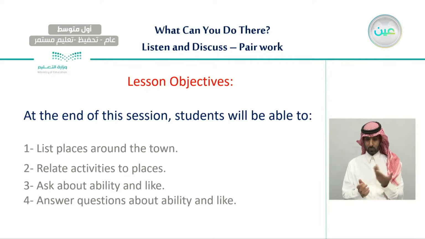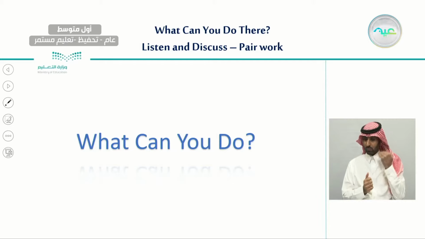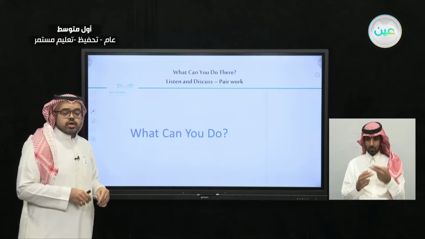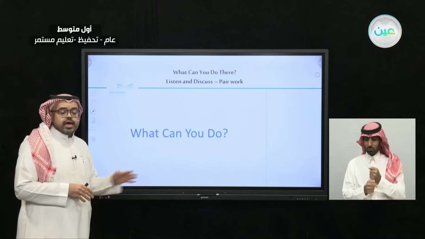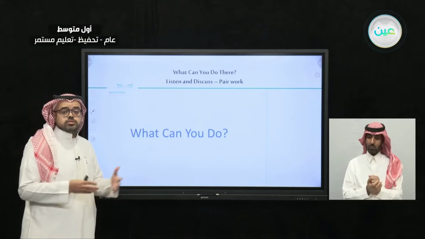Our objectives in today's lesson, we hope that at the end of this lesson, you will be able to list places around the town and relate activities to places and ask about ability and like, and also answer questions about ability and like. So, as we are familiar, each unit has one main question that we always start with. And our main question for today is, what can you do? And here we're talking about your ability by doing different things in different places.